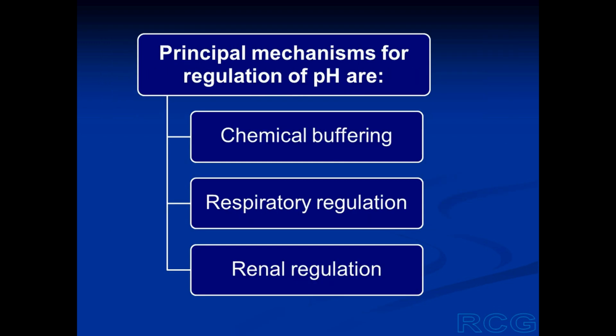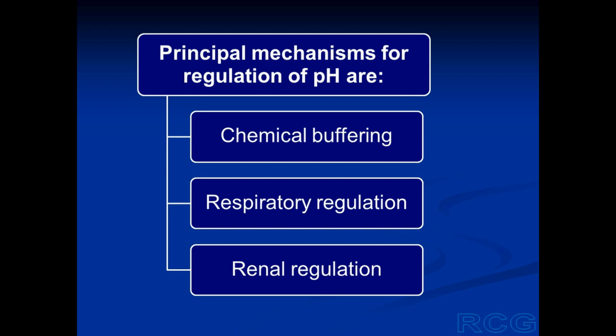The major mechanisms for regulating the pH of body fluids are: number one, chemical buffering. The chemical buffers which are present in different body fluids help in maintaining the pH of the body fluids. The second mechanism is respiratory regulation.